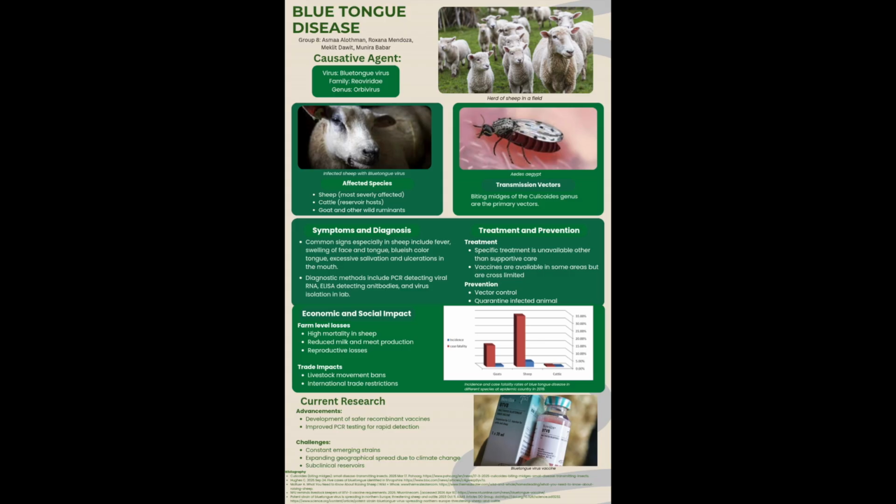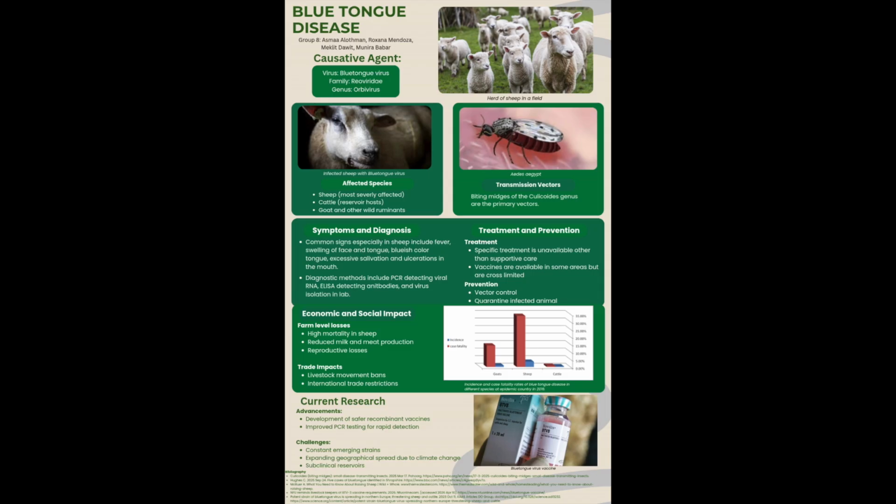Bluetongue disease can have serious economic and social impacts on farms and the livestock industry. At the farm level, losses can include high mortality rates in sheep, reduced milk and meat production, reproductive losses, and increased veterinary costs. These losses can be especially challenging for farmers who depend on livestock as their primary source of income. Bluetongue can also affect international trade. During outbreaks, countries may restrict livestock movement or impose trade bans to prevent the disease from spreading. These restrictions can disrupt food supply chains and increase costs for farmers and consumers.